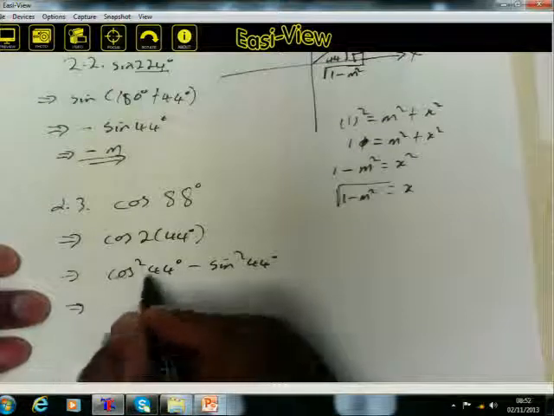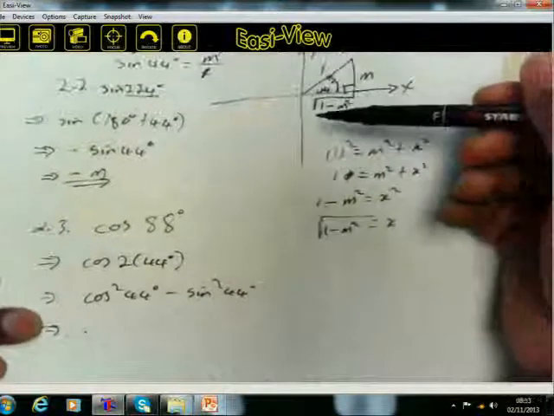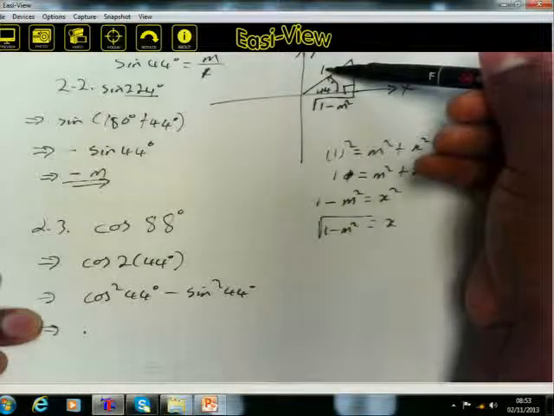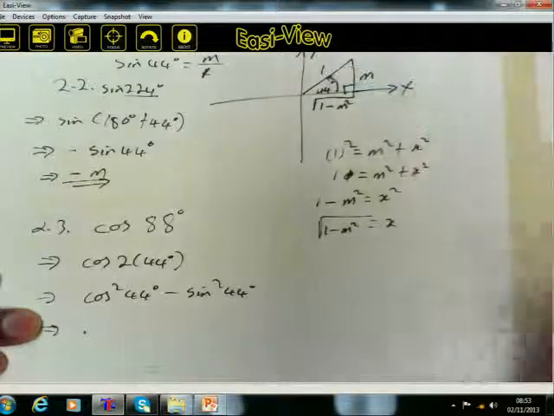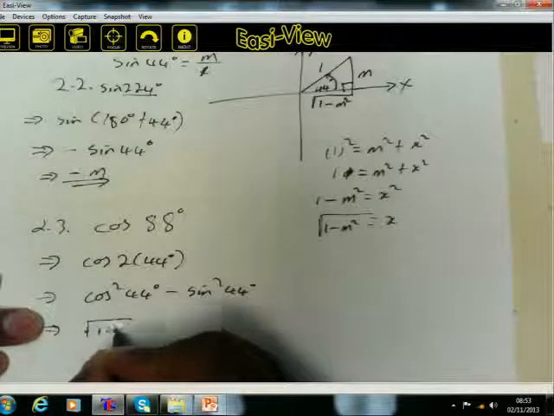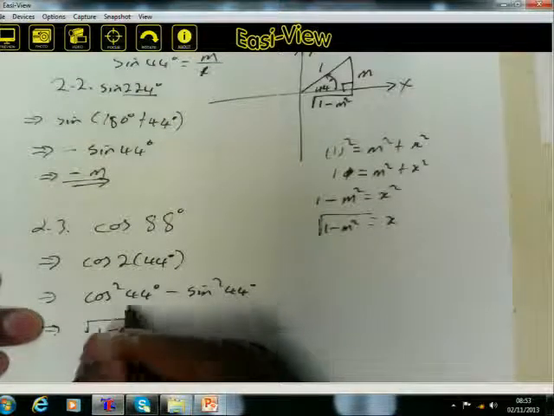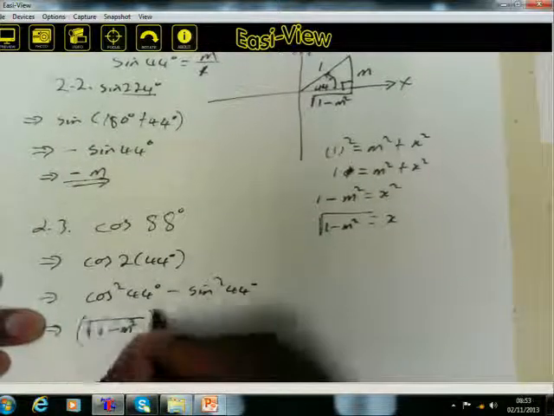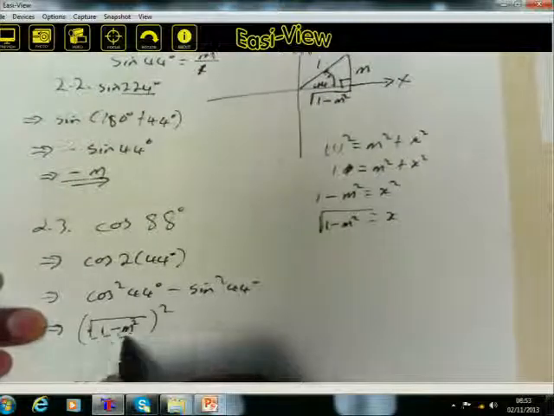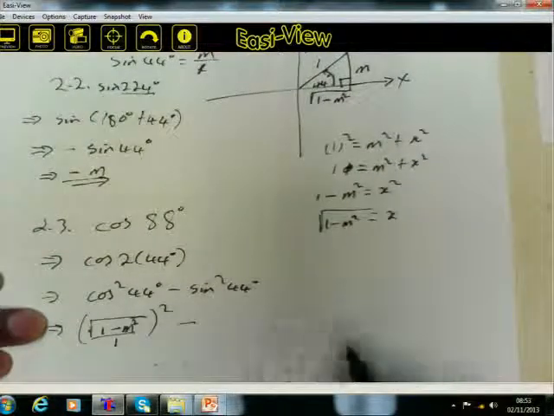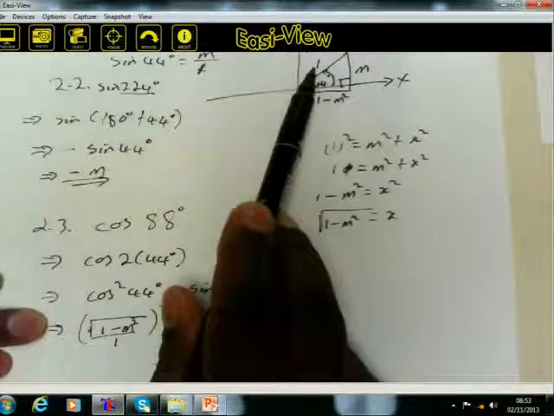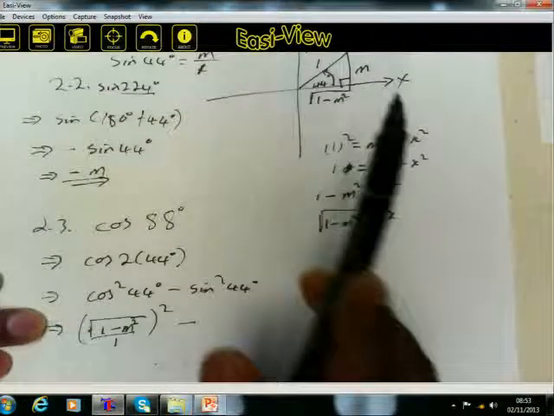The cos of 44. Look at the diagram. Cos is adjacent over hypotenuse. Adjacent is the square root of 1 minus m squared, because it's squared, you also square it, all over 1. Hypotenuse is 1. Minus sine of 44: opposite over hypotenuse.